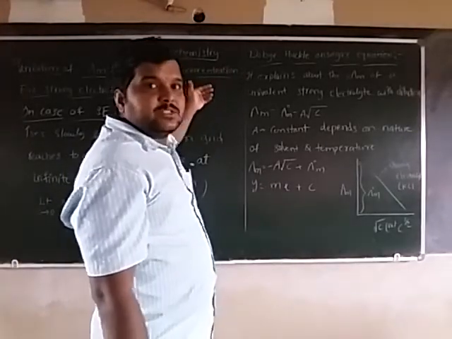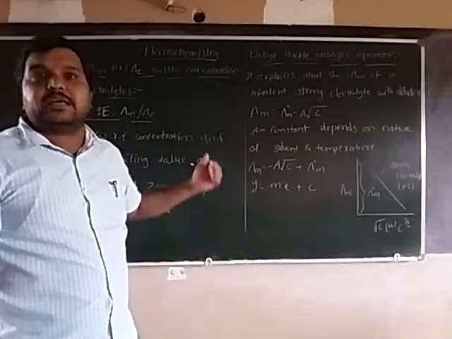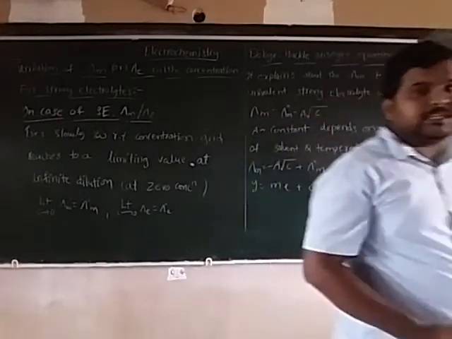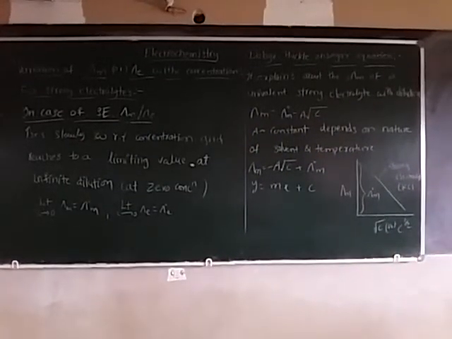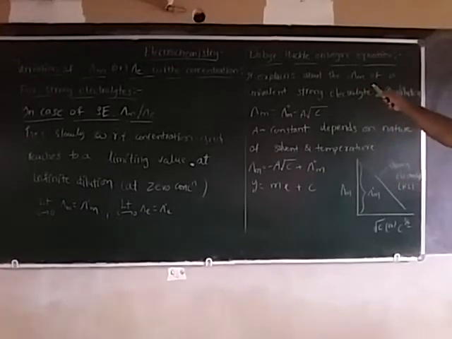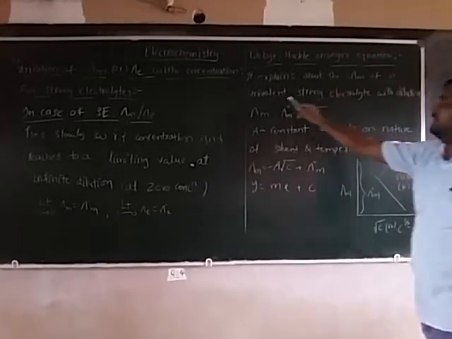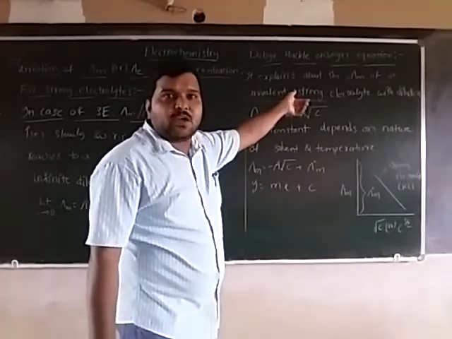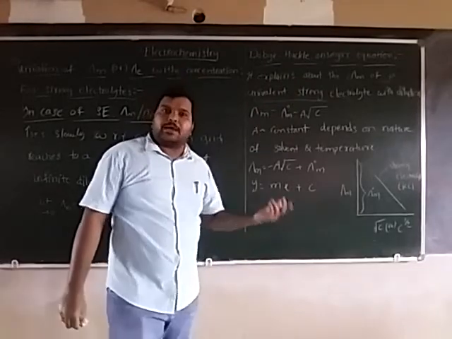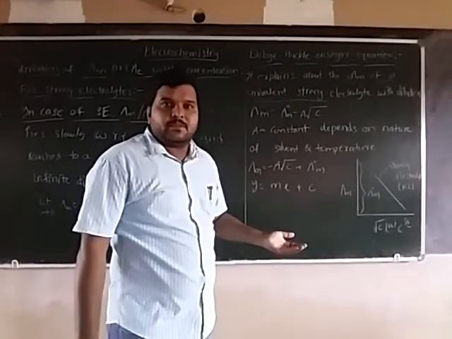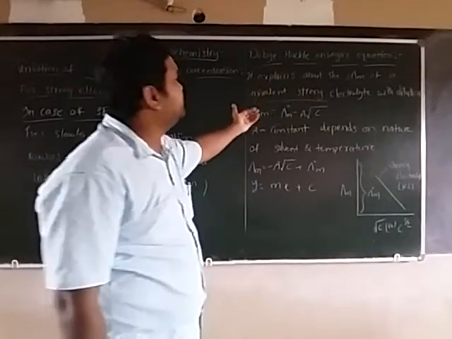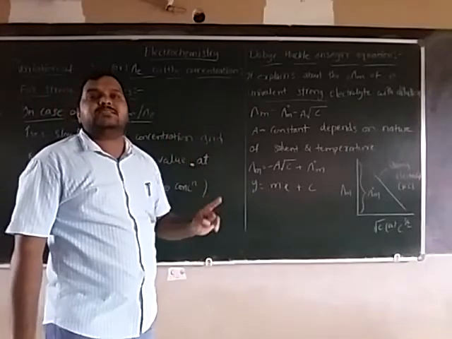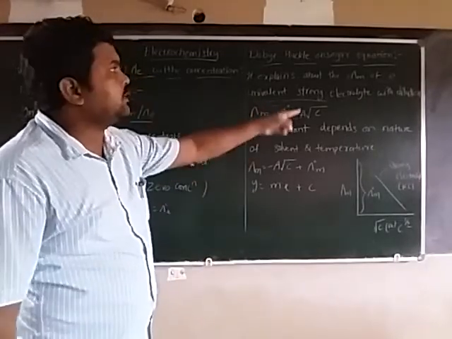To explain this, we have to study the Debye-Hückel-Onsager equation. It explains the molar conductance of univalent strong electrolytes, like potassium chloride and sodium chloride, with dilution.